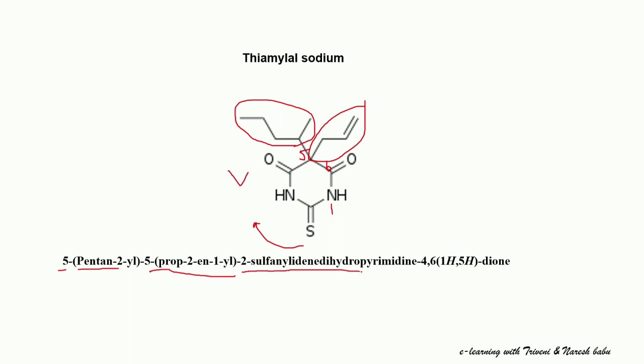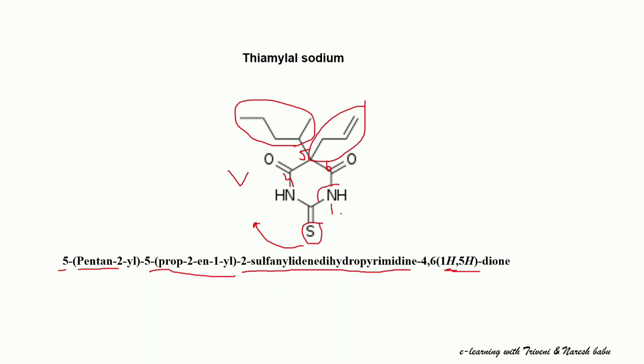2-sulfonylidene dihydropyrimidine. So the second position having sulfur moiety, that's why 2-sulfonylidene, and it is a dihydropyrimidine. The basic nucleus here is the pyrimidine basic nucleus, and 4-6. This is the fourth position, the fourth and sixth positions having the two C double bond O groups, and these are having 1H and 5H.